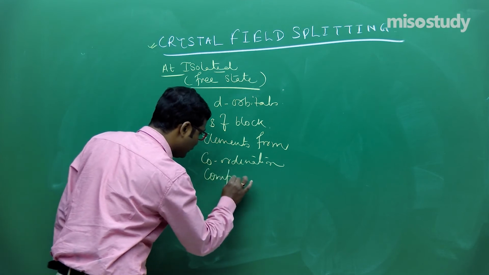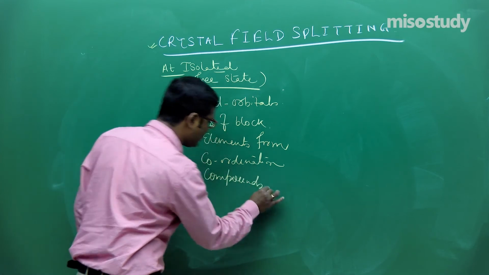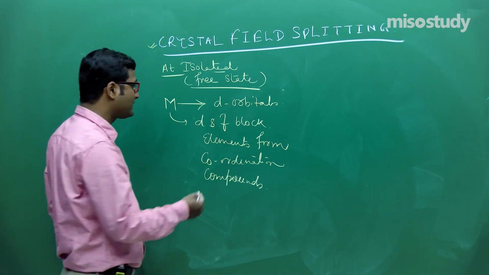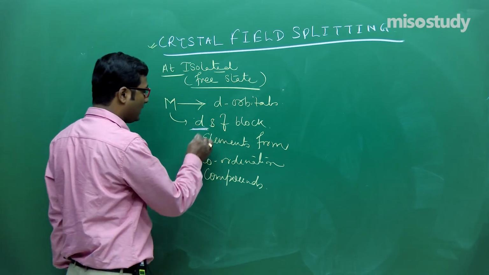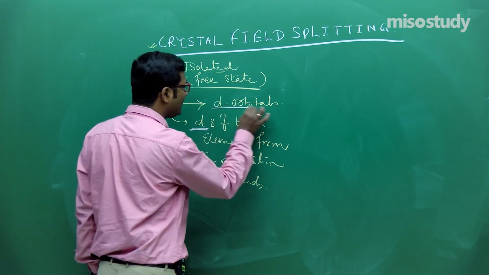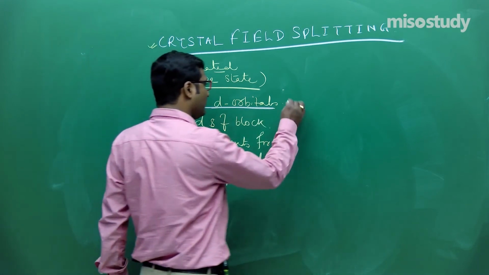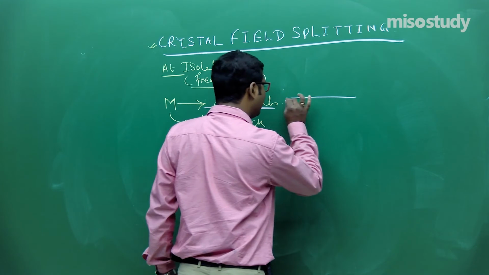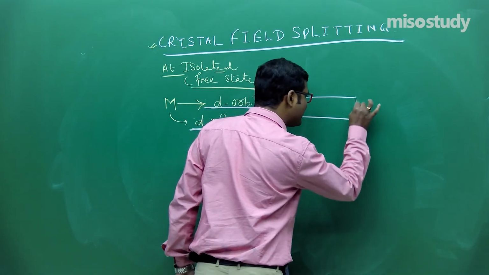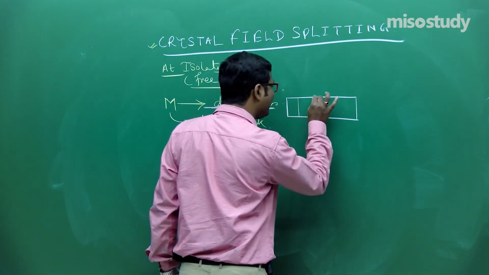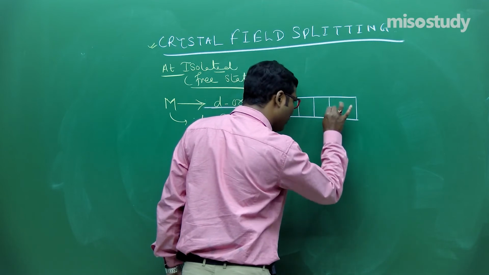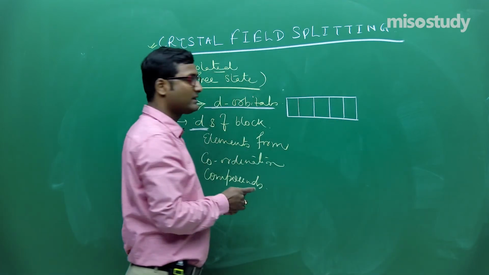Is it clear to you? Because they all have a vacant d subshell. In free state, all the d orbitals have equal energy, that is, they are degenerate orbitals. Is it clear to you?